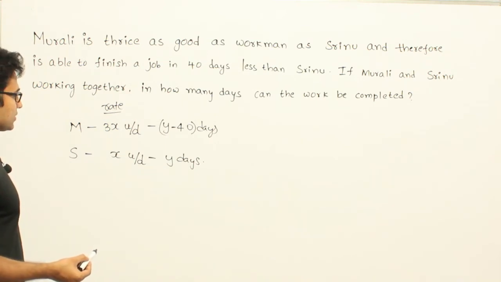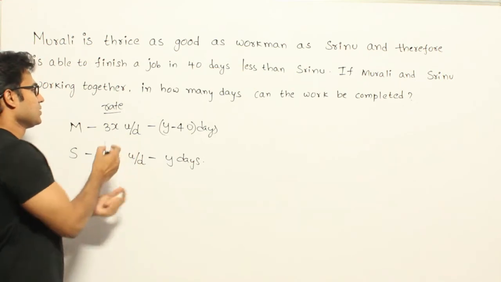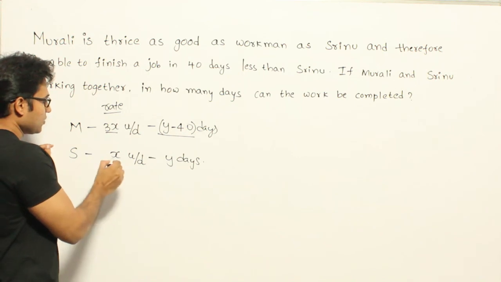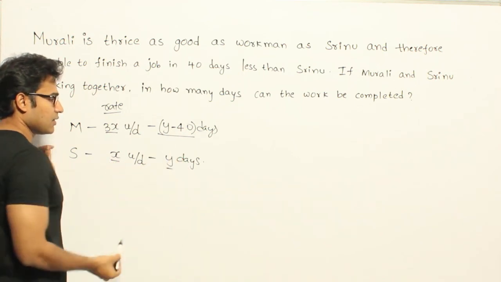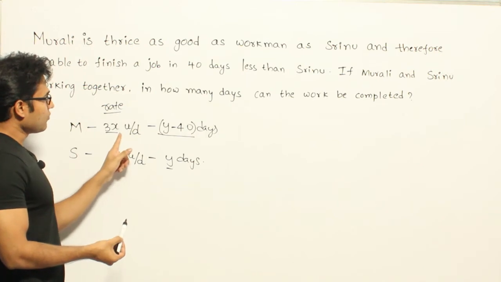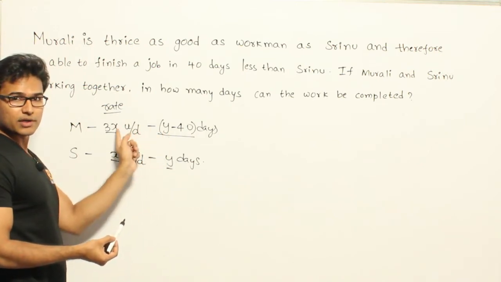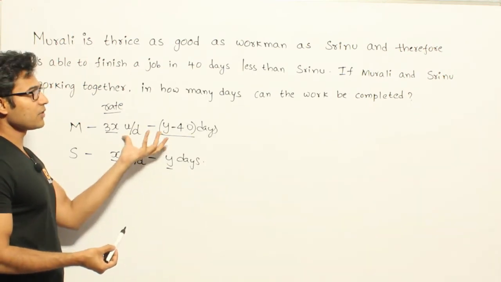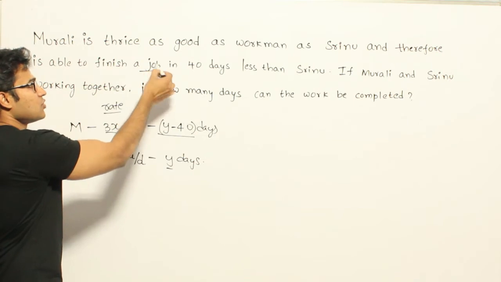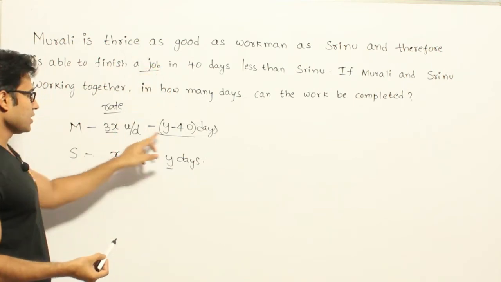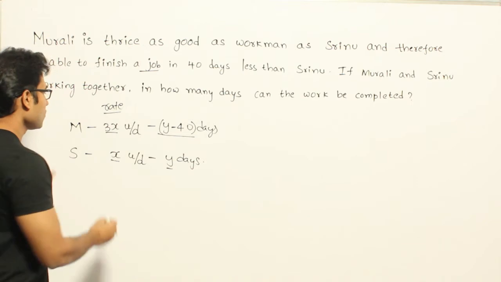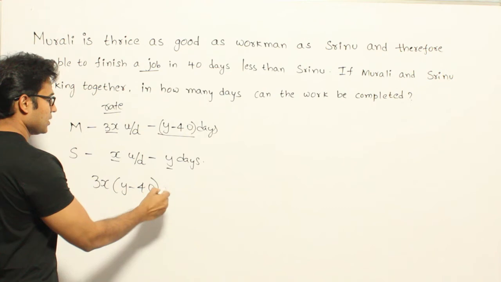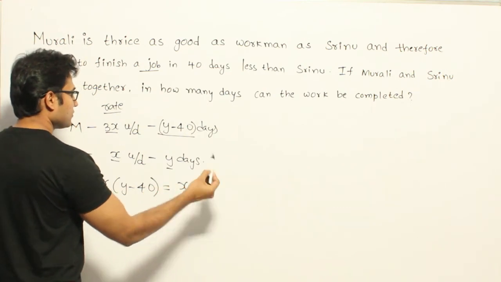Fine. So in order to solve this, we can do one thing. He is working at this speed, and in these many days he is able to finish the work. And Srinu is working at this speed, and in these many days he is able to finish the work. Therefore, if you multiply these two, what do you get? The total work. And if you multiply these two, you get the total work, and the total work is actually the same, because they are trying to finish the same job. Therefore, you can multiply these two and equate it to the product of these two. So what can I write? 3 into x into (y minus 40) is equal to x into y.